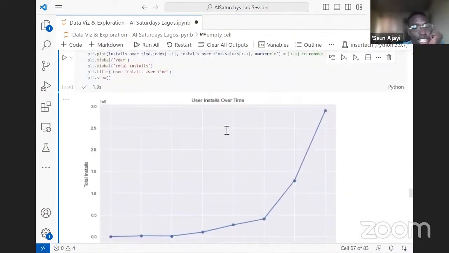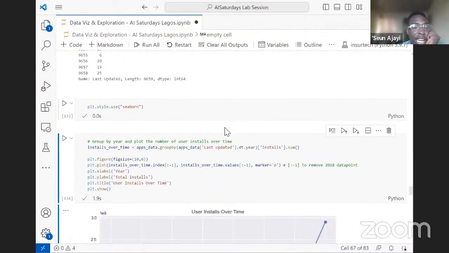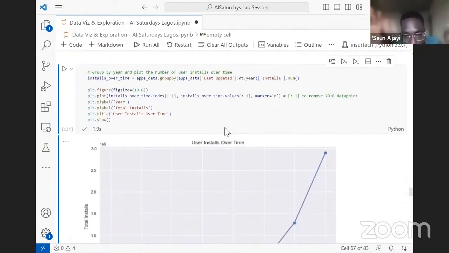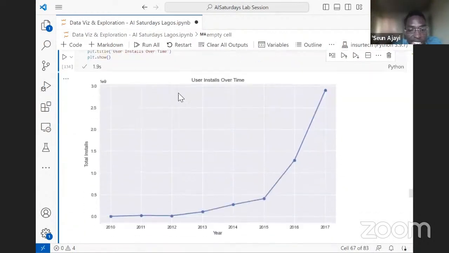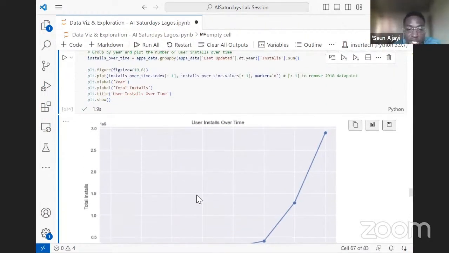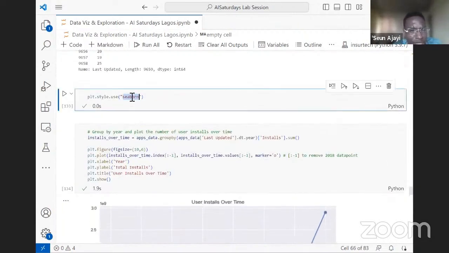So what we did here is we are saying, anytime I call matplotlib, give me a Seaborn lookalike, and that is what this is giving us. So we can see that this plot is more beautiful. In case you don't want to use Seaborn, you want to stick to matplotlib or use the Seaborn style, you can just use that command. And you can use different kinds of plots. You can use ggplot.